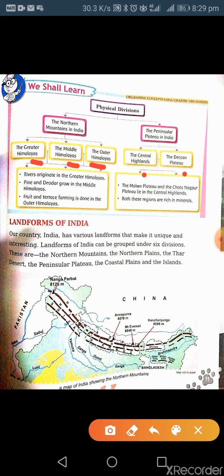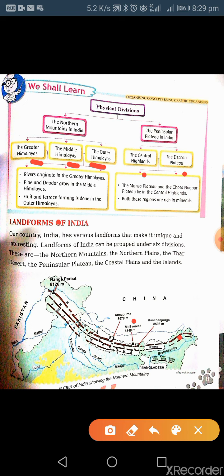First one is the northern mountains. You can see the map of India is given, which is showing the northern mountains. These northern mountains are divided into three main ranges. First one is the Himadri, which is also known as the Greater Himalayas. Second one is the Himachal, which is also known as the Middle Himalayas, and third one is the Shivalik range, which is also known as the Lower Himalayas, found at the lowest of the Himalayan range. So you will read about these three main features.